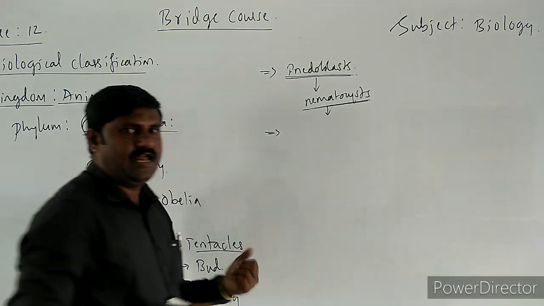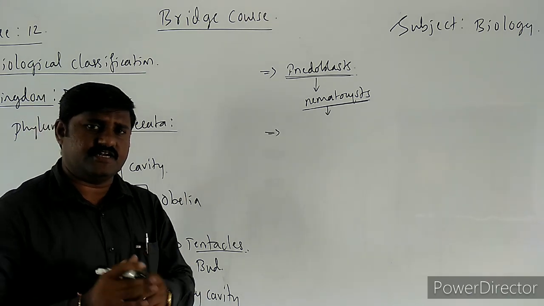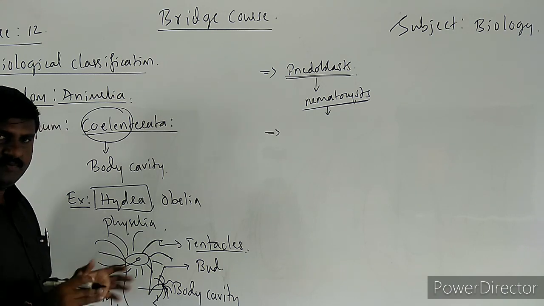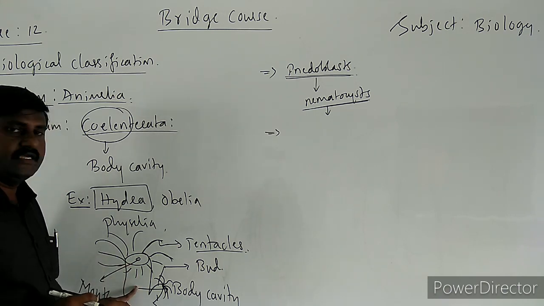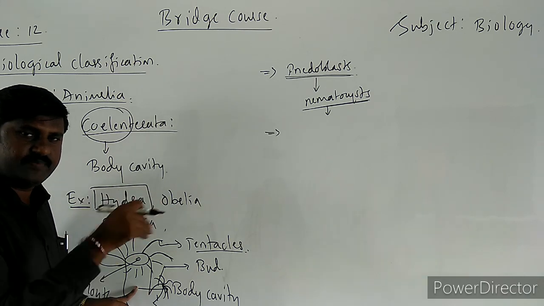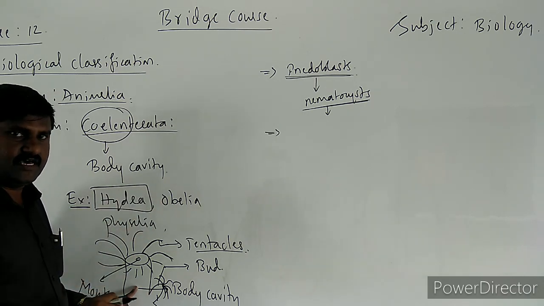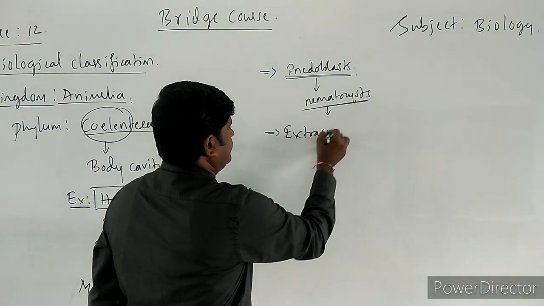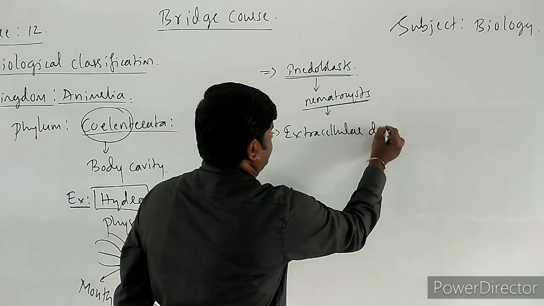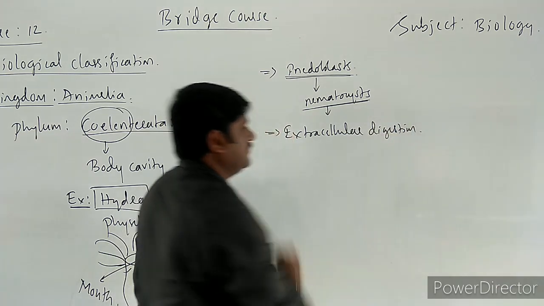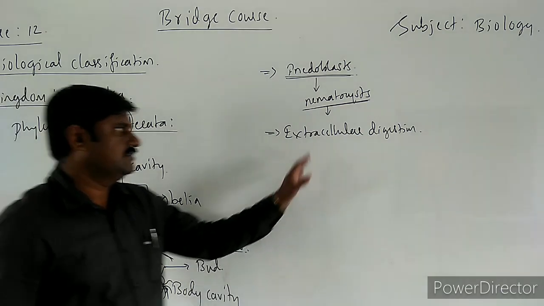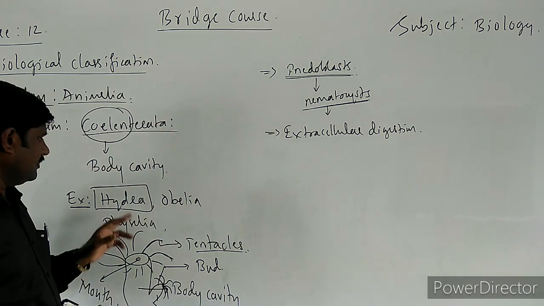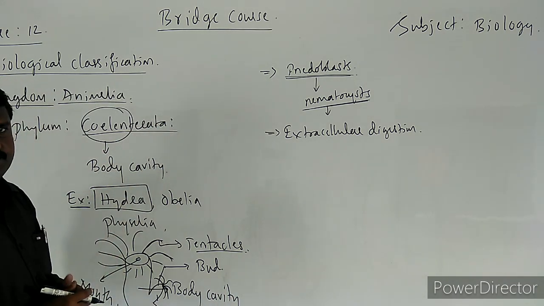Next one, here also digestion of food takes place, but since these animals are made up of tissues, intracellular digestion doesn't usually take place over here. Instead of intracellular, extracellular digestion takes place. Extracellular digestion is seen in these animals. This is also one more unique feature of these animals. Hydra is the best example for this one.